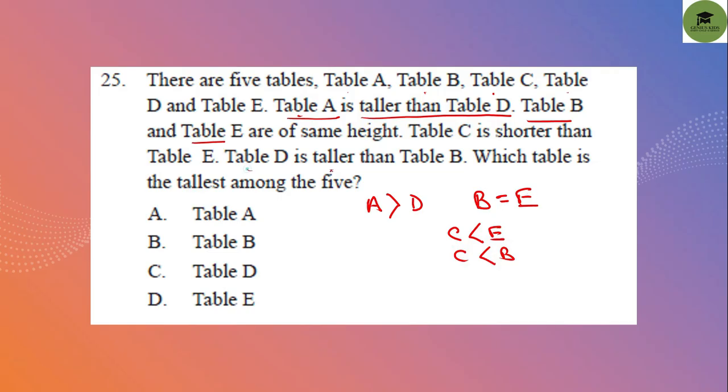And table D is taller than table B. So D is taller than E also.